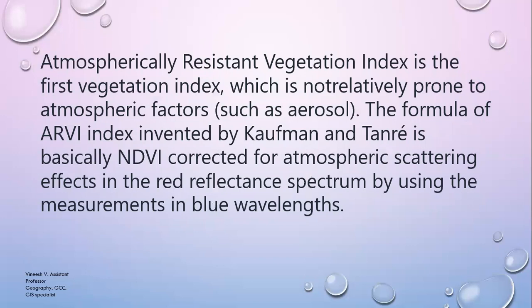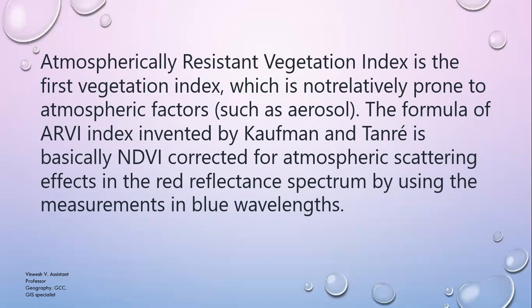Next one is ARVI, that is the atmospherically resistant vegetation index. It is the first vegetation index which is relatively not prone to atmospheric factors such as aerosol.